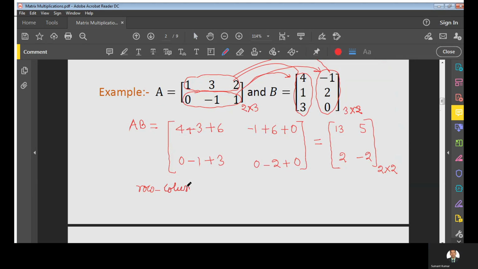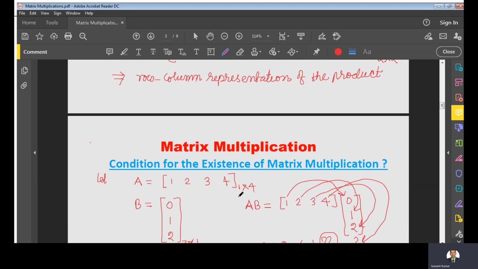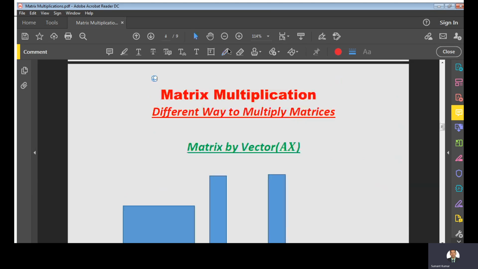This is the row column representation of the product, right? And now I'm going to explain another way to define the product.